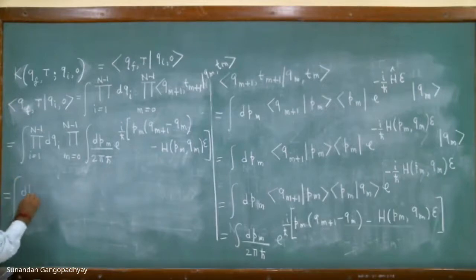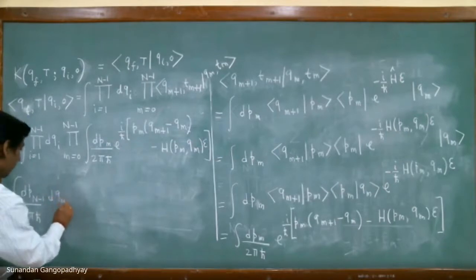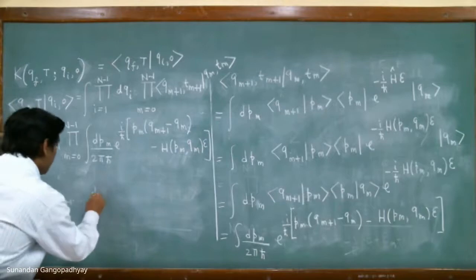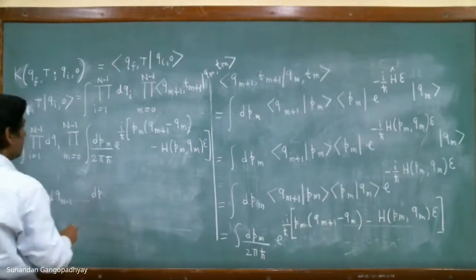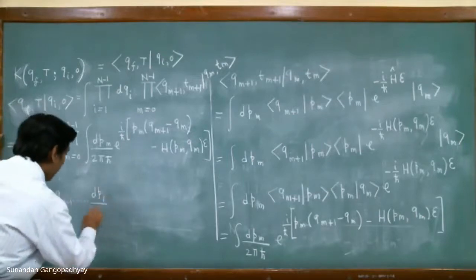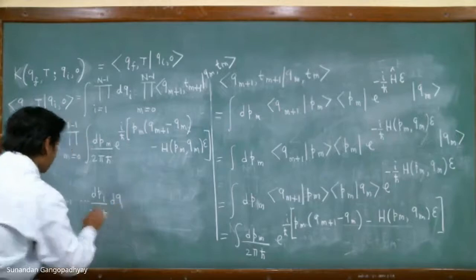We'll have a dp n minus 1 by 2 pi h bar dq n minus 1, dot dot dot, then we will have dp1 by 2 pi h bar dq1.